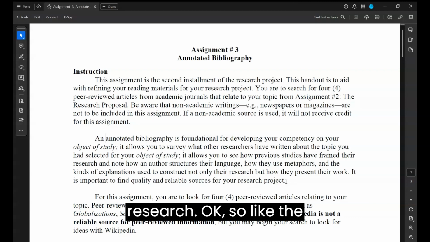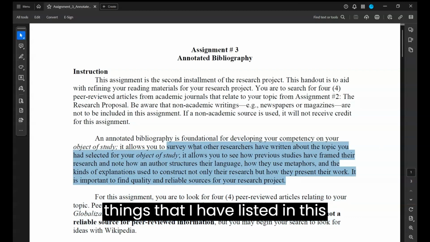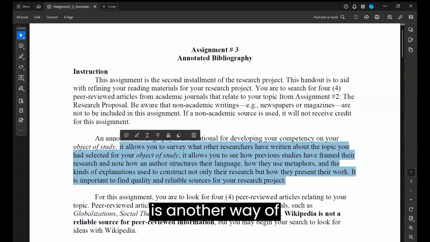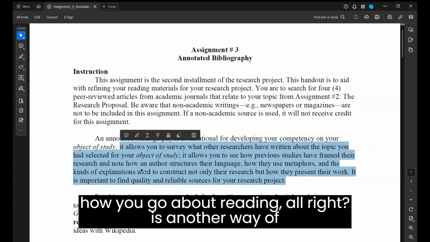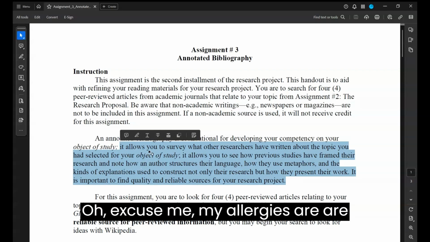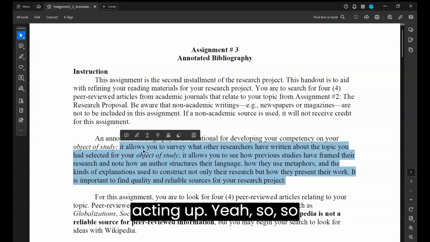The things that I have listed in this paragraph are another way of how you go about reading. Oh, excuse me. My allergies are acting up.